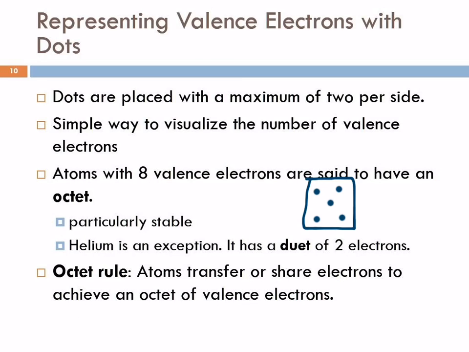Yes? So the lithium ion would be happy with 2 as well? Yeah, the lithium ion will be happy with 2 as well, because lithium has 1 valence electron. If it loses that, then it has the same electron configuration as helium. So we often explain it with the 8 and the 2. Really, it's the closest noble gas configuration. That might make more sense to some people. So like lithium and beryllium, their closest noble gas is helium, and so they're going to try to get 2 electrons. Any other questions?